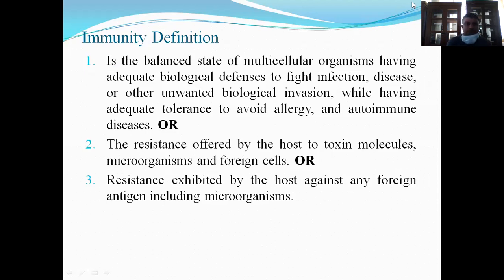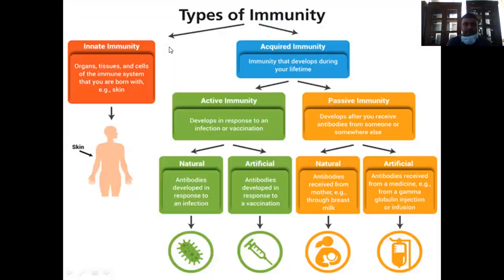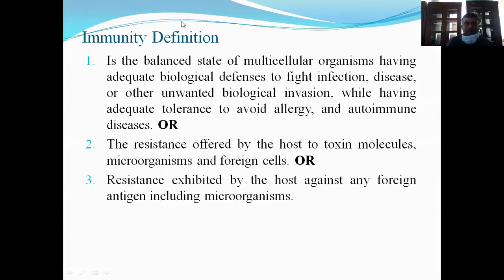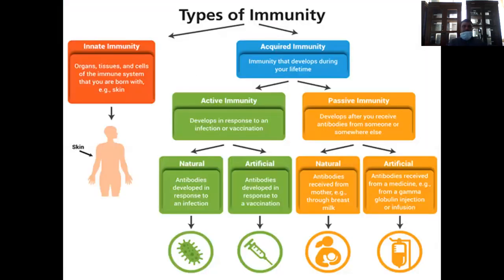Then we'll move to the types of immunity. They are broadly classified into two types, that is innate immunity and acquired immunity.